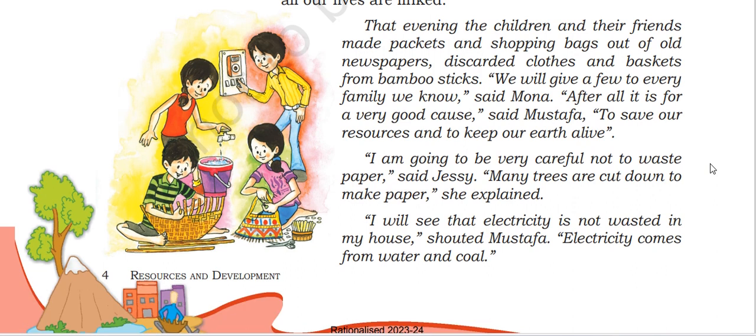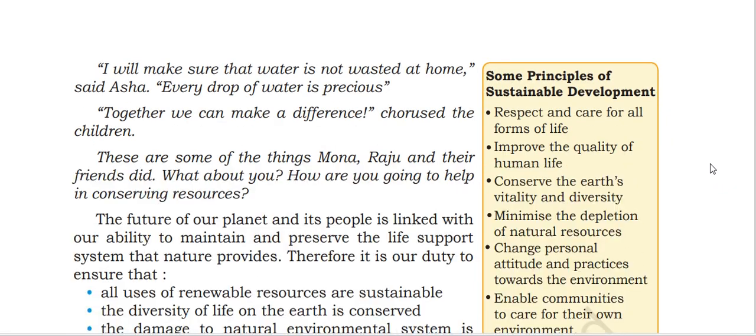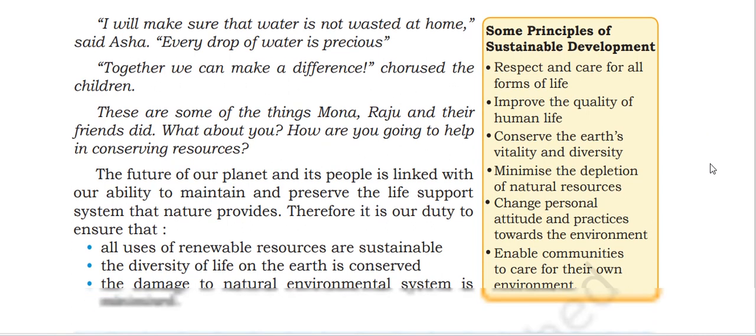I will see that electricity is not wasted in my house, shouted Mustafa. Electricity comes from water and coal. I will make sure that water is not wasted at home, said Raju. Every bit of water is precious. Together we can make a difference, chorused the children. There are some other things Mona, Raju and their friends did. What about you? How are you going to help in conserving resources?